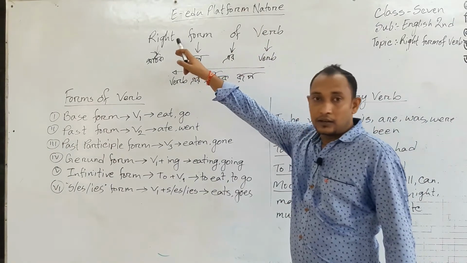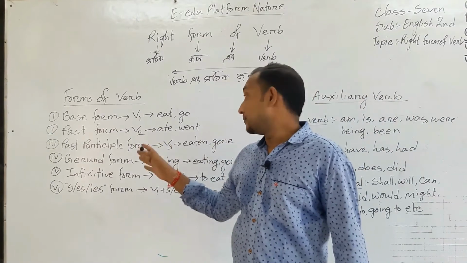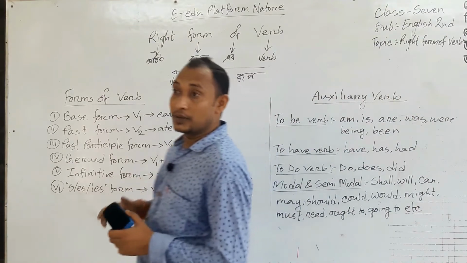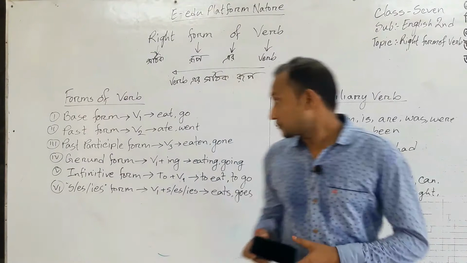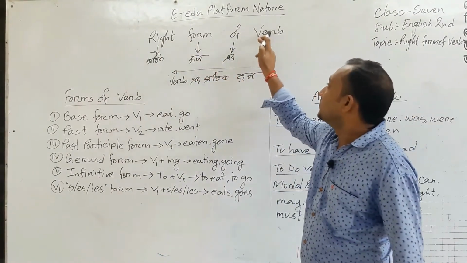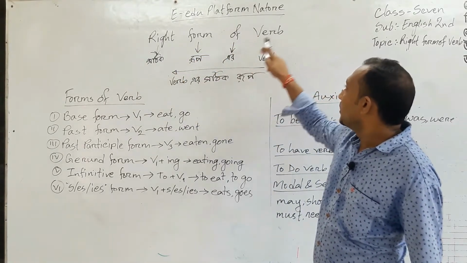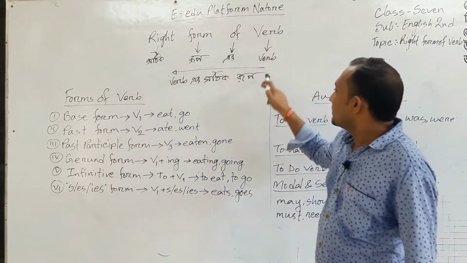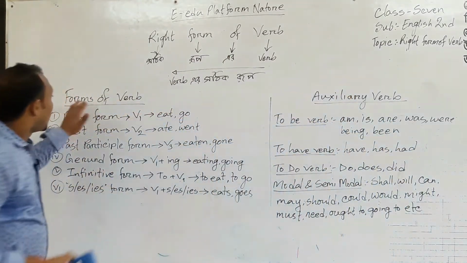Look, I have written some new things here so that when I discuss the lesson you can understand the rules so easily. Today's topic is right form of verb. Right means সঠিক, form means রূপ, of means এর, verb means ক্রিয়া. I am writing verb here. So right form of verb means ভার্বের সঠিক রূপ.